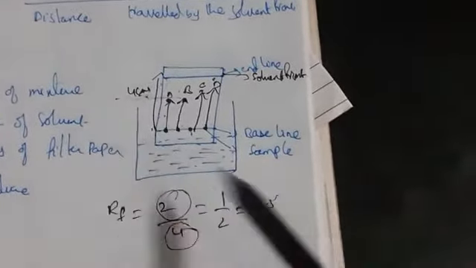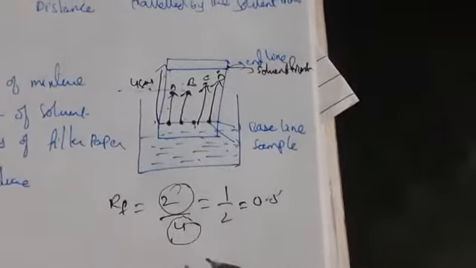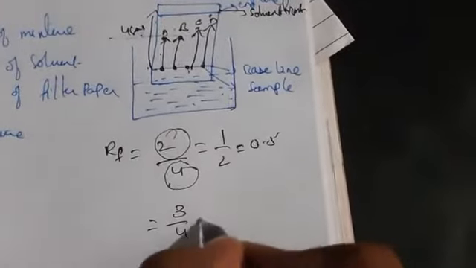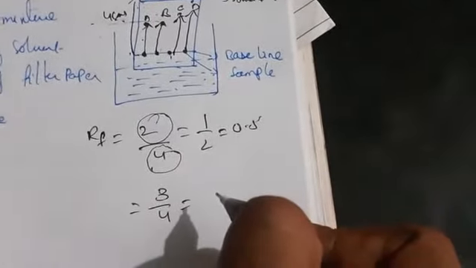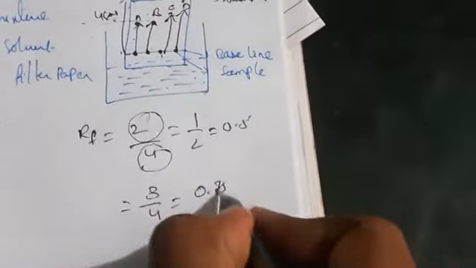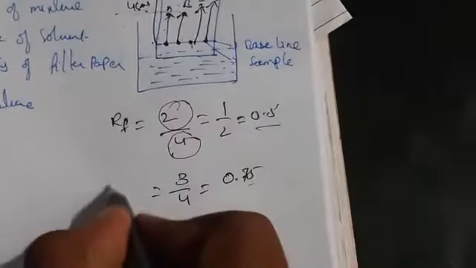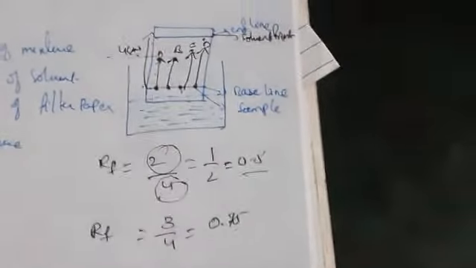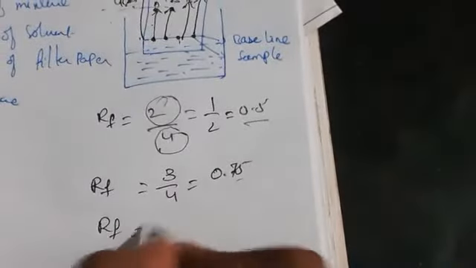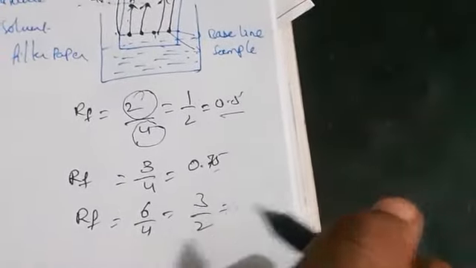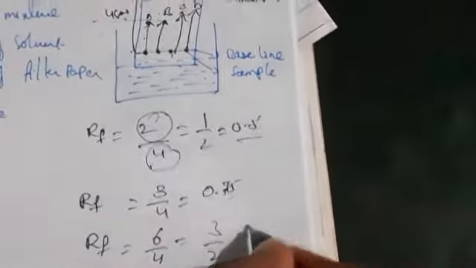Like that, if you take compound B as 3 by 4, then you get 0.75. So you will not be getting an RF value of 1. If we took, for example, 6 by 4, that is 1.5, it is not going to give a valid RF value.